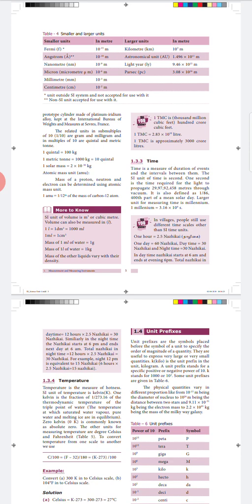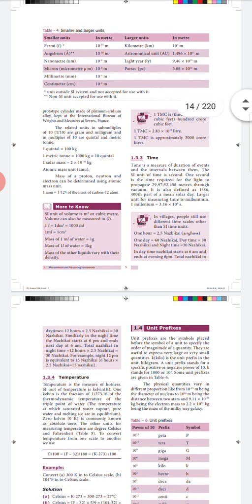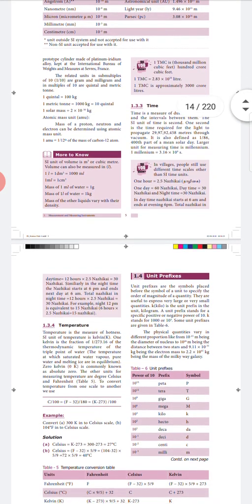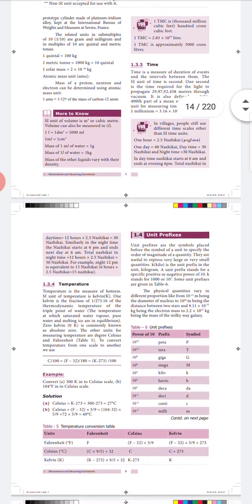The day starts from 6 a.m. and ends at 6 p.m. And the night starts at 6 p.m. and ends at 6 a.m. So both day and night have 12 hours each. This 12 into 2.5 gives us 30. So 30 naligai for a day and 30 naligai for a night. Totally, for one single day we have 60 naligai of time.